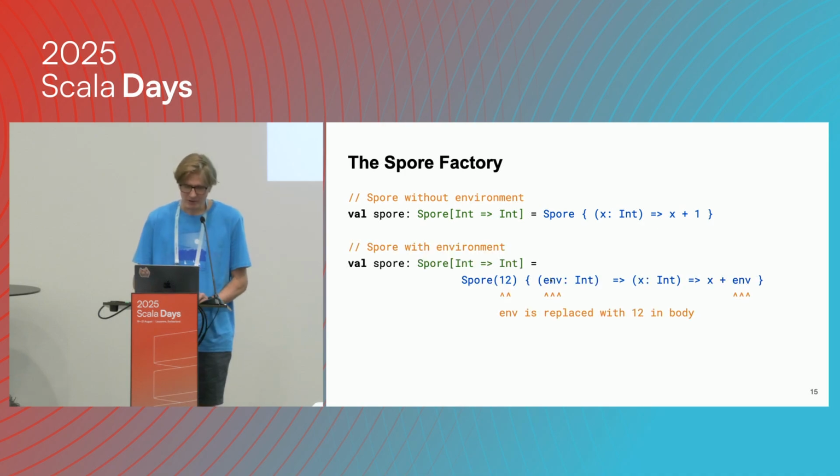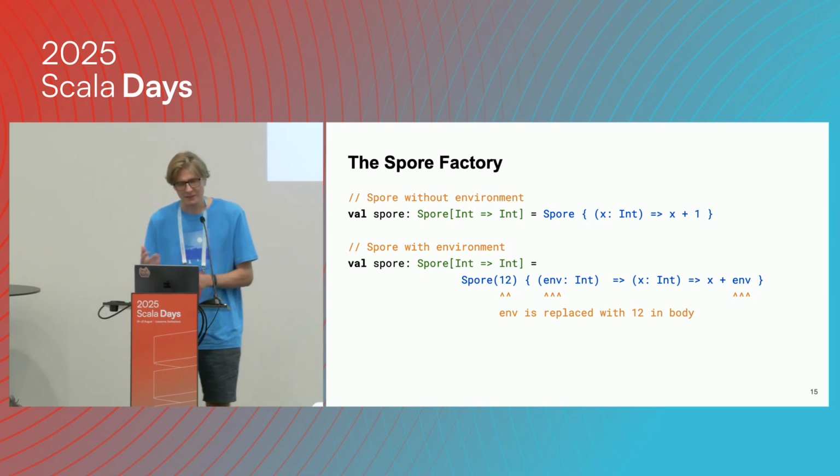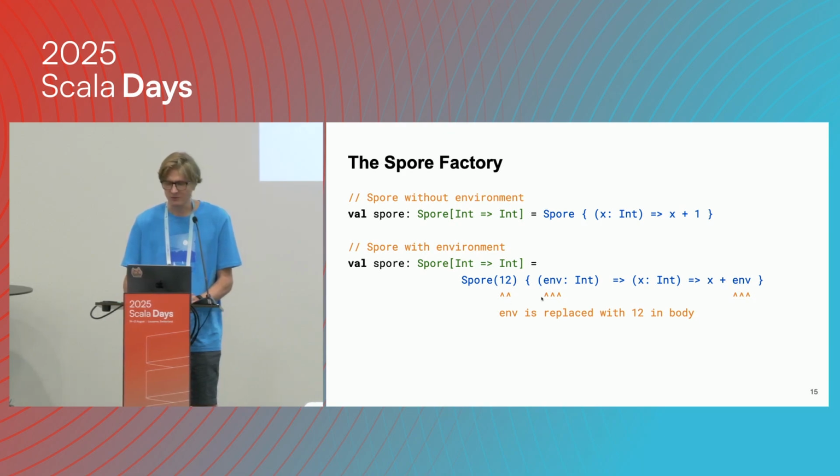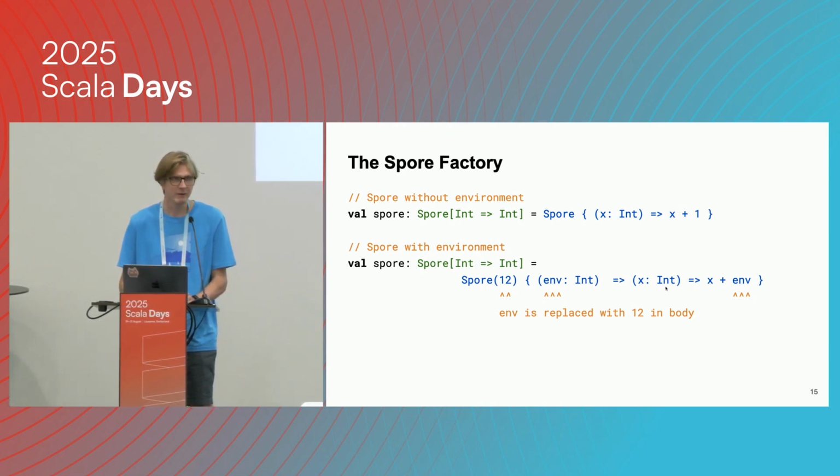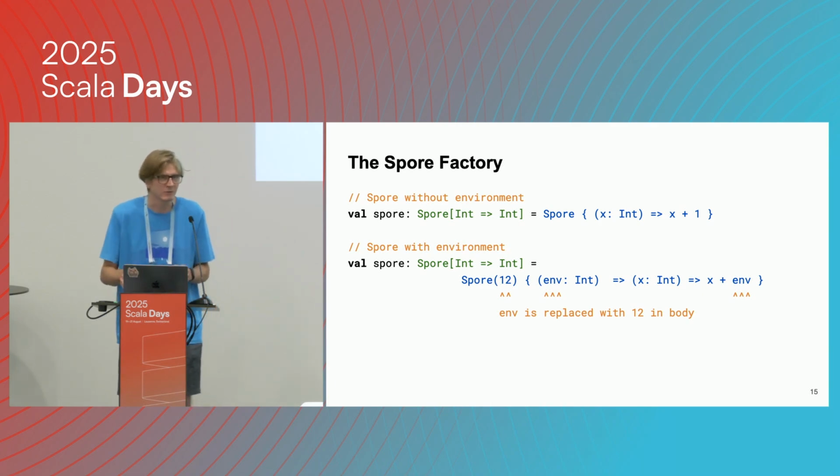To capture something, you can write this instead. Here you would write spore 12. So we want to capture this value 12. It could also be a variable, like a y or x. Then the closure that we provide has as its first parameter the captured environment. So here we say the environment has type integer, which corresponds to this, and then we can provide the rest of the function that we want to create. Now, what you should note is that this function has type int into int, but the actual spore has type int to int. So the environment is captured and hidden, just like a normal closure.